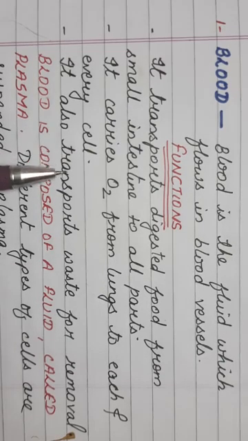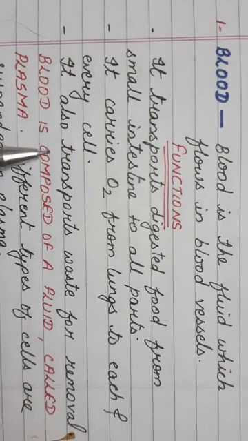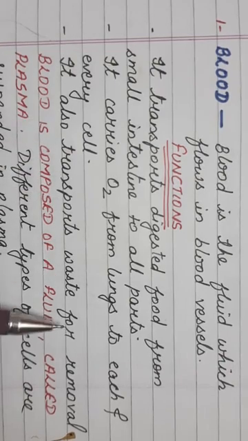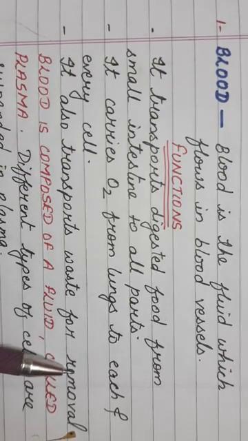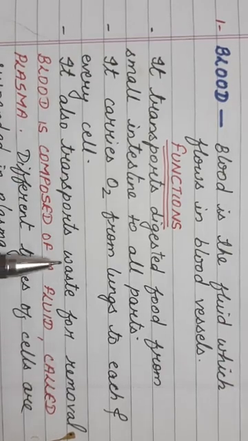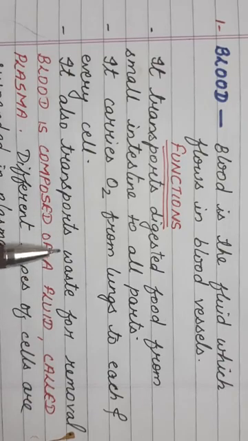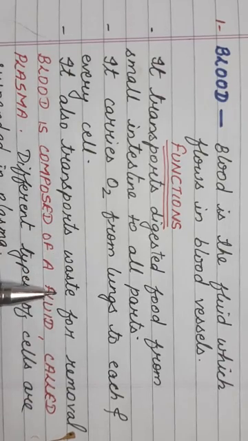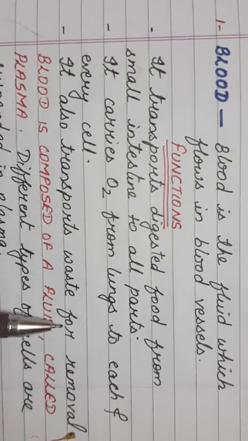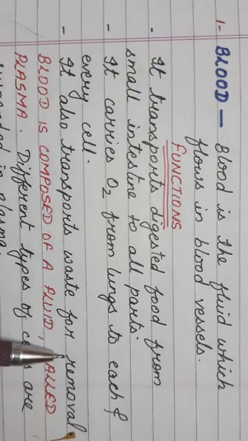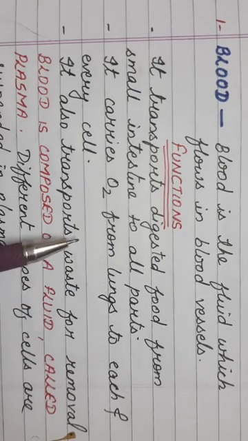The third important function of the blood is that it transports waste for removal. That means whatever waste is present in the body is also transported by the blood and taken out for removal. So these are the main three functions of the blood.